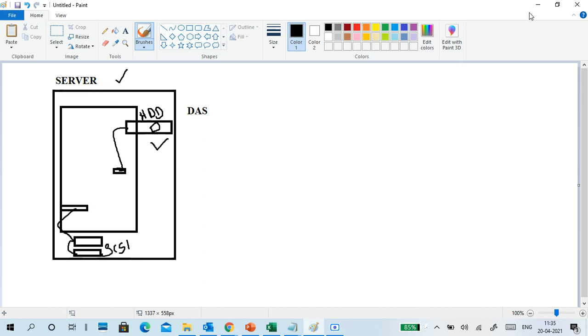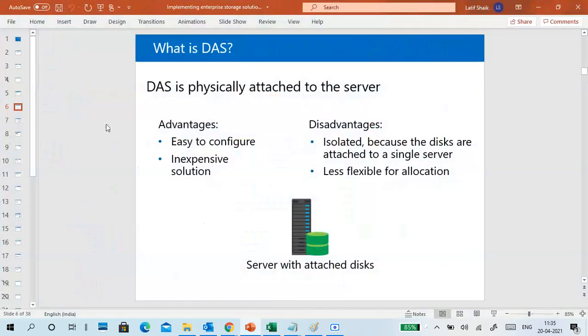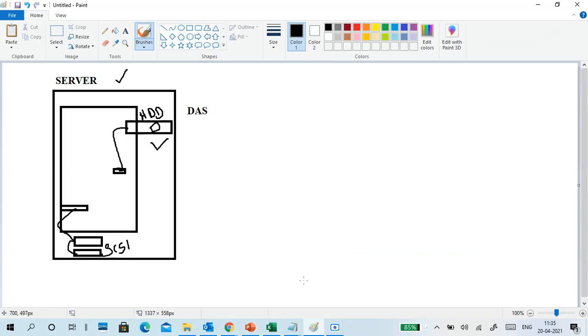So that is DAS. But DAS is compulsory. Without DAS you can't put anything, right? It holds the operating system, application installations, like that. It can be a normal hard disk.